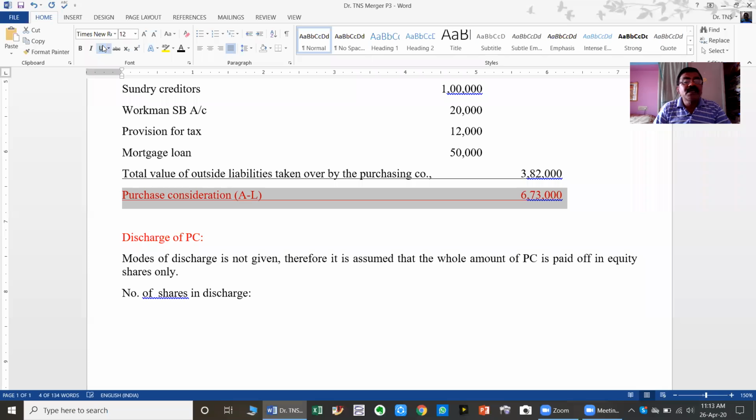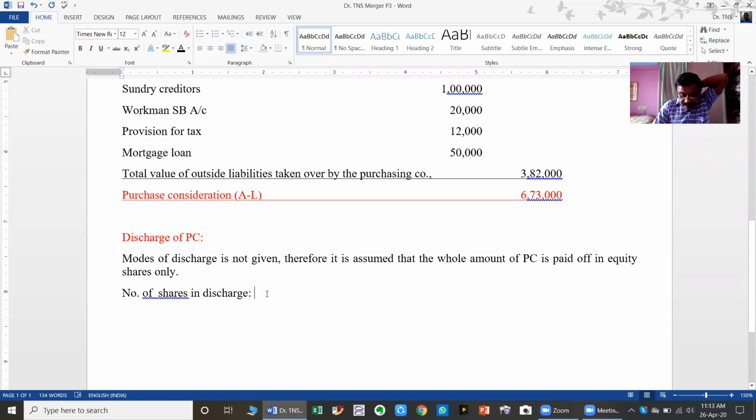6,73,000. Then what is the value per share? We have to assume either rupees 10 or 20, how many? Like that. Sir, face value is not given.